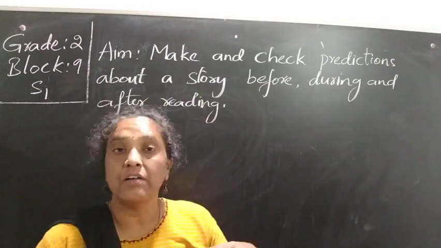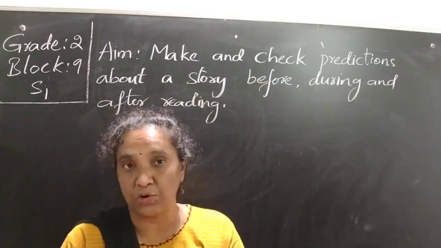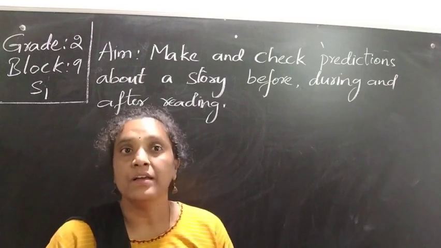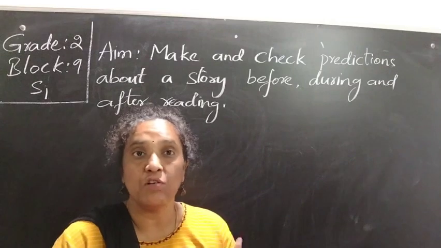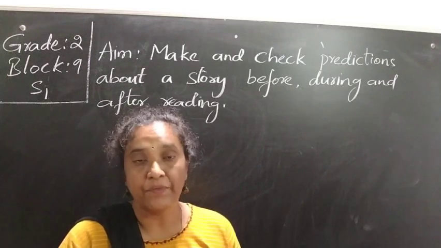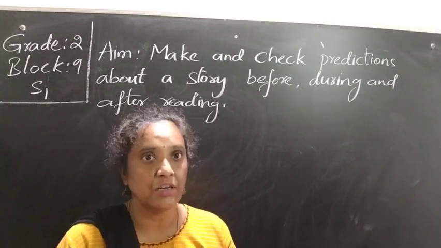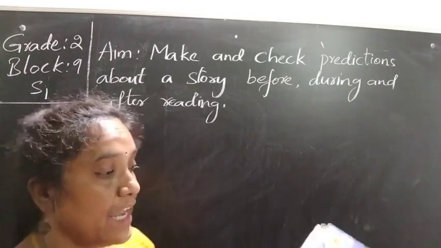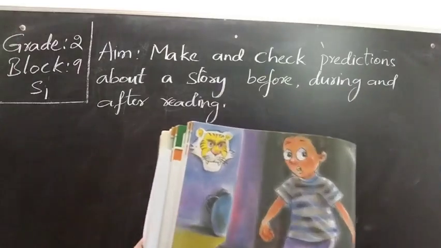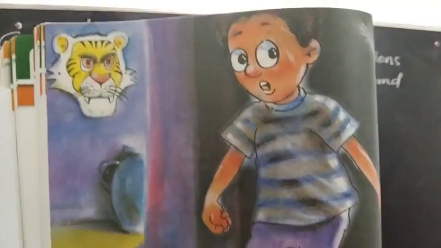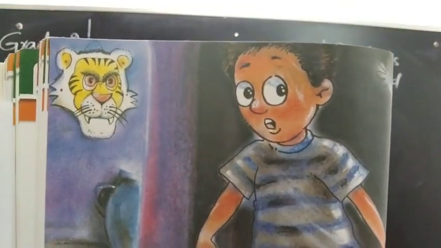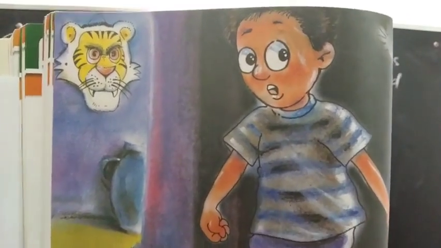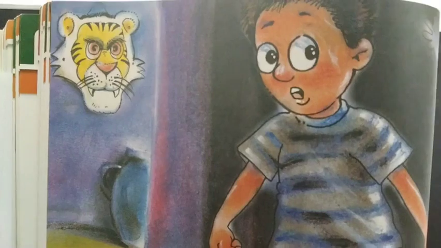So before reading, first we want to see the picture. Open your textbook, see the pictures and check yourself what it might be. Think for yourself. Once you open your textbook, the Scaredy Sam. You can see the picture here. There is a boy by name Sam. What can you see? How are his eyes? Think yourself and keep in your mind what you are thinking about the picture.